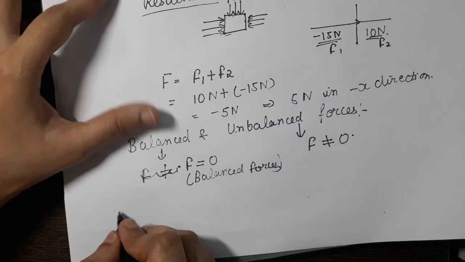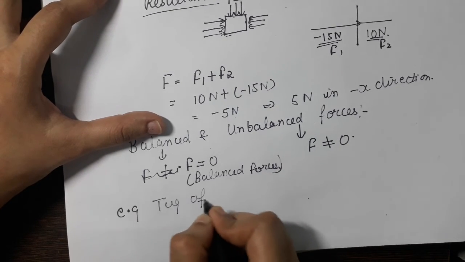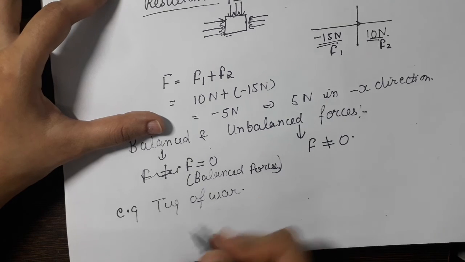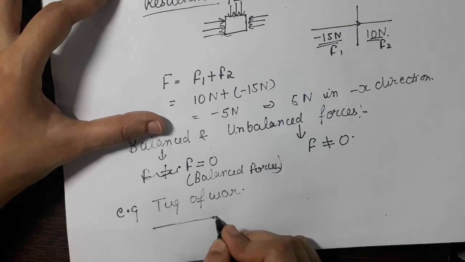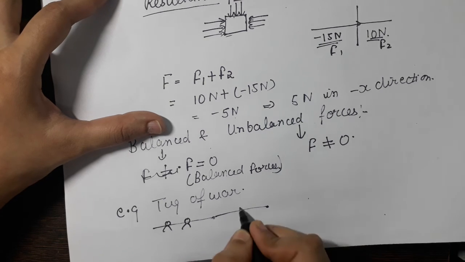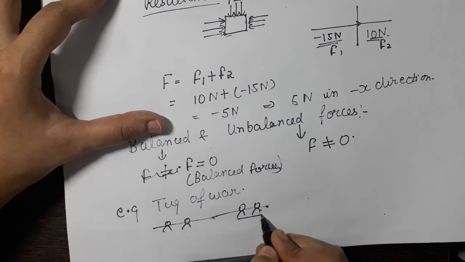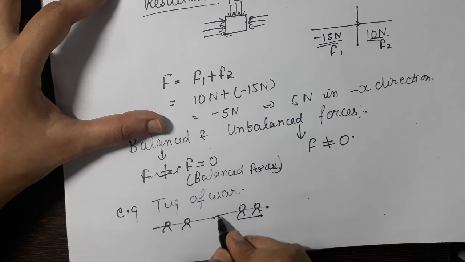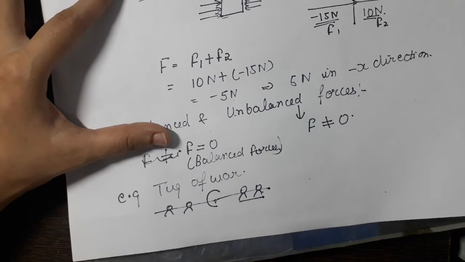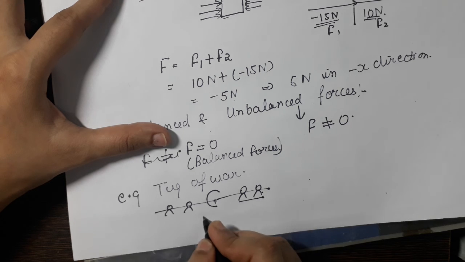For example, take the game of tug of war. In tug of war, if the force applied by the players from this direction is the same as the force applied by the players from the other direction, then there will be no net resultant force. The rope will remain unaffected. Here the force is balanced, that is, the resultant force will be 0.